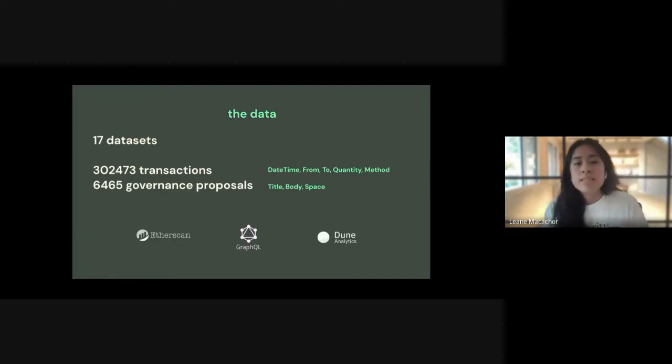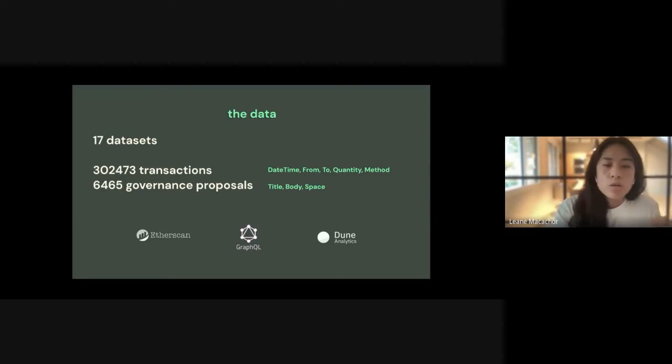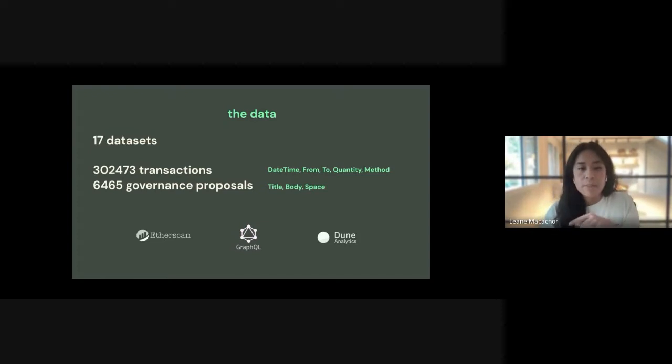So I grabbed all of this data from Etherscan, which is a block explorer. I used GraphQL's API to extract proposals from Snapshot, which is a voting platform that DAOs use. And I used Dune Analytics to extract other on-chain data.